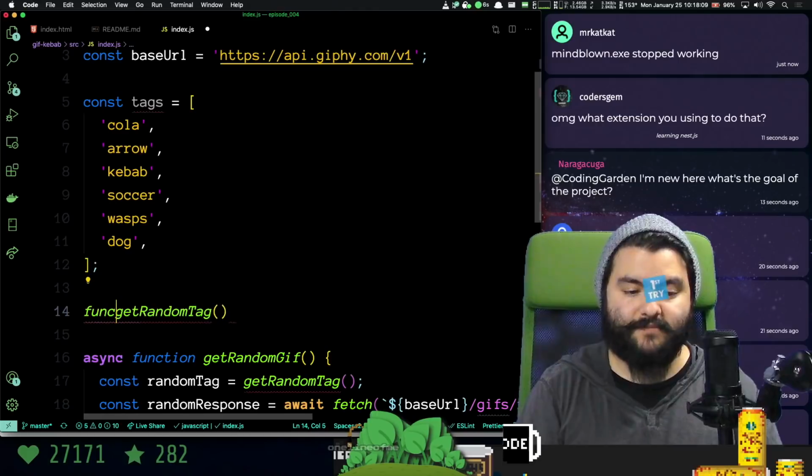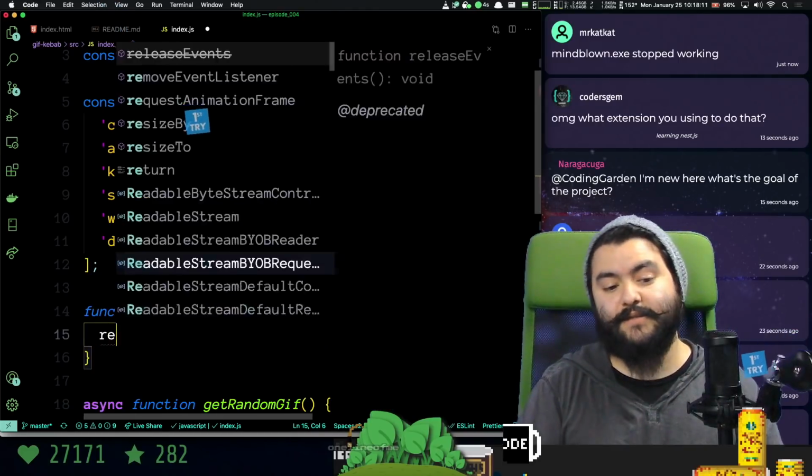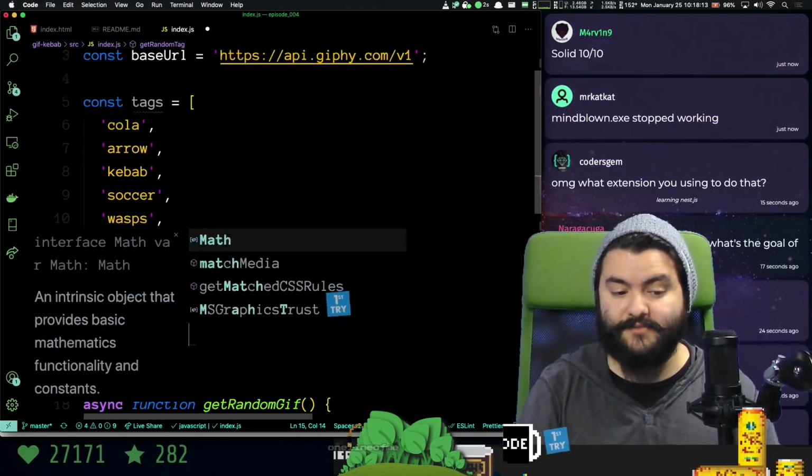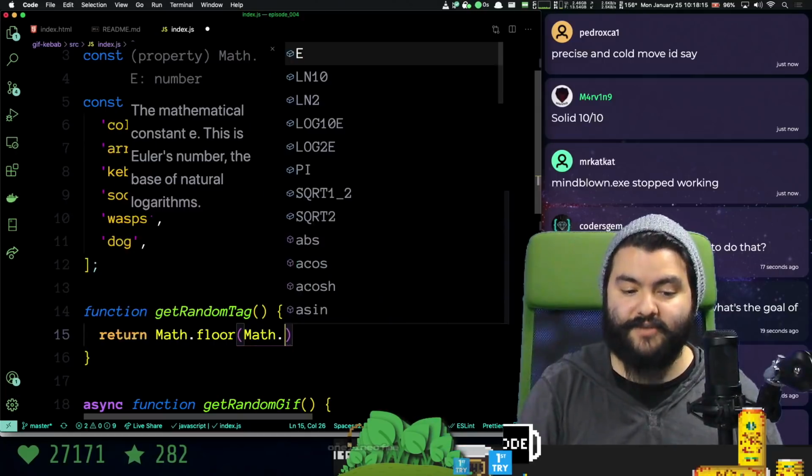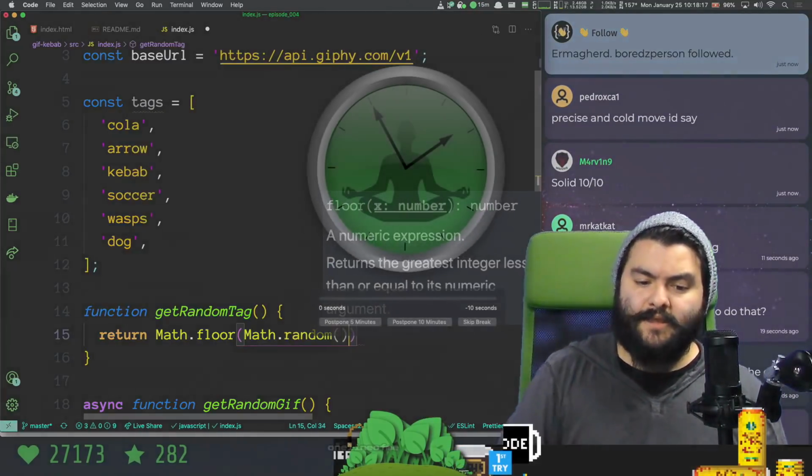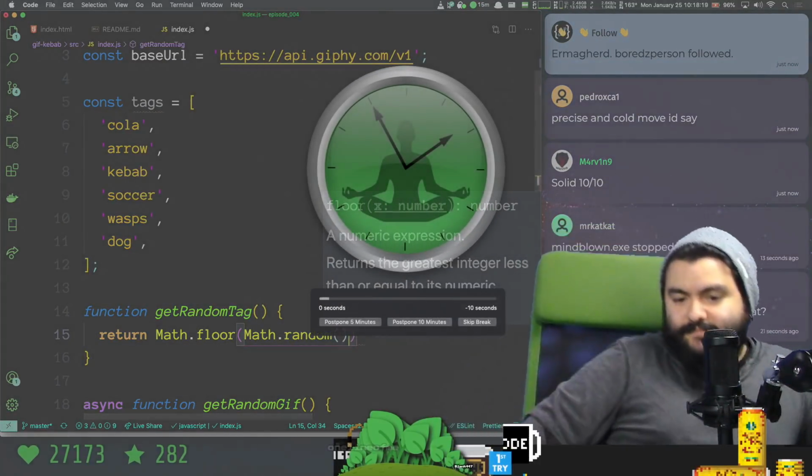So this is a function that needs to find a random index. So we'll do math.floor of math.random. Let's take a quick stretch.